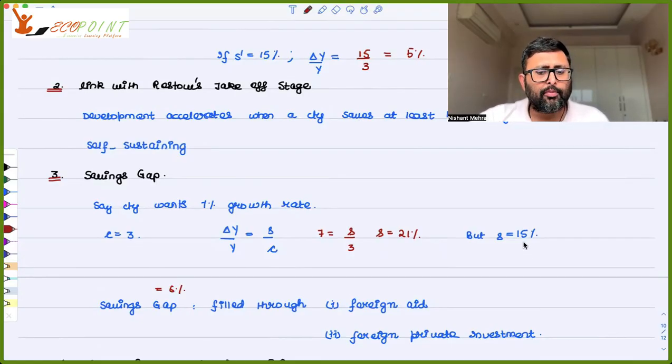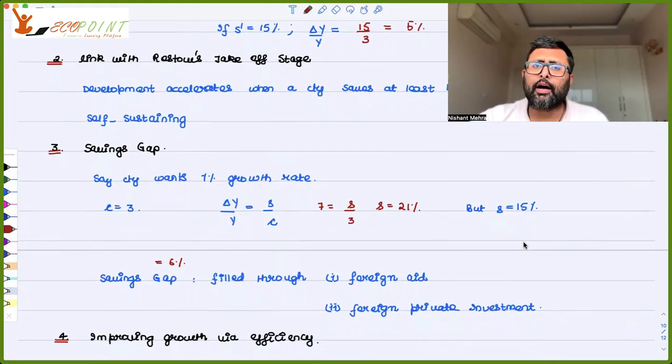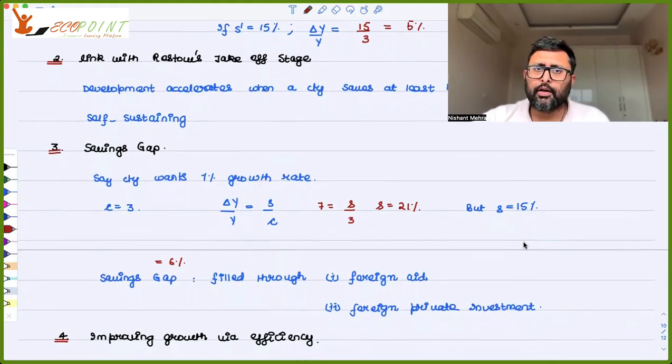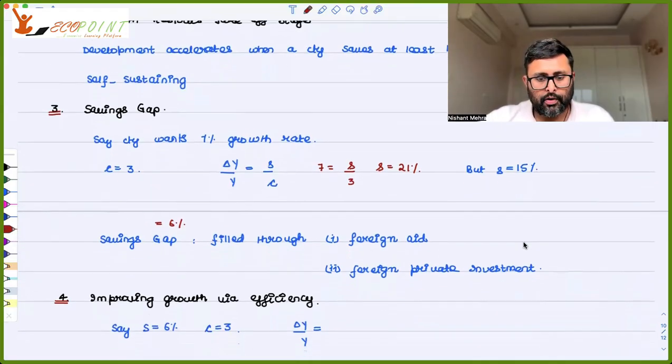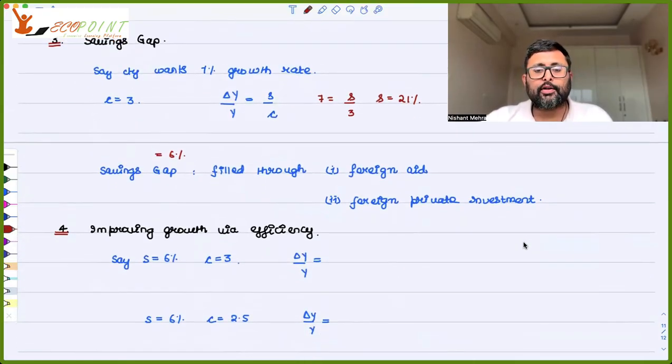How will you fill this up? The model says, why don't you take help from other countries? You can rely on foreign aid, or you can encourage foreign investment in your own economy. This is going to fill the savings gap. The moment savings increase, growth is automatically going to increase. This is what the model is telling. You can also increase the growth rate using efficiency. If you improve efficiency, then also you can increase the growth rate.